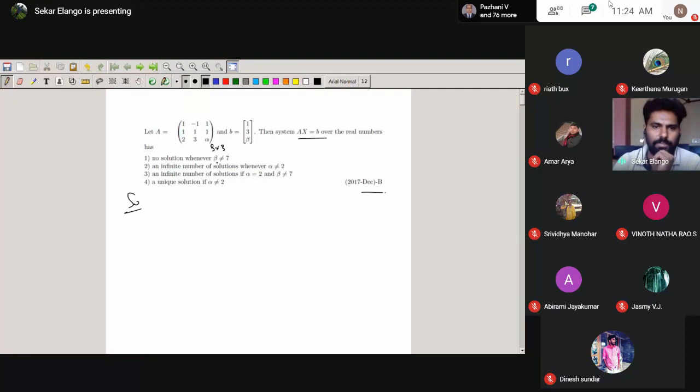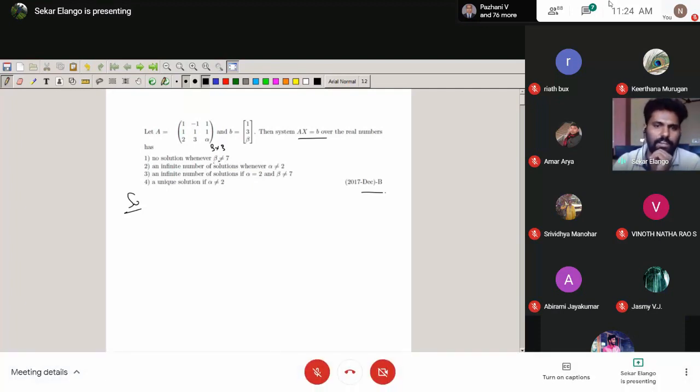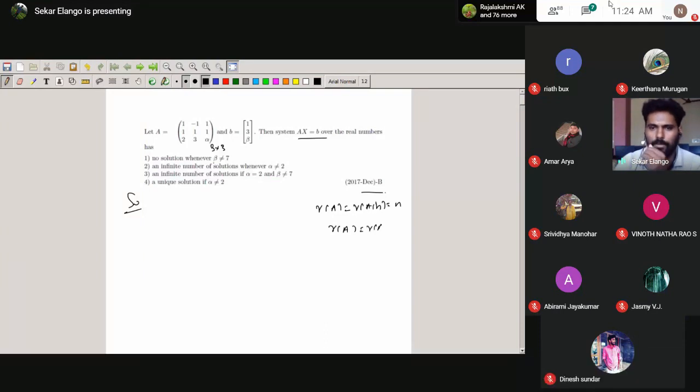Here the question is, whenever beta has some value, you can check the properties. Okay. So think about it. What is the idea? Rank of A equal to rank of A comma B equal to n gives a unique solution. Let me write it once again. Rank of A comma B, the augmented matrix, less than n. Rank of A not equal to rank of A comma B. First we find the rank of A and the rank of A comma B, and only then can you find the solutions.